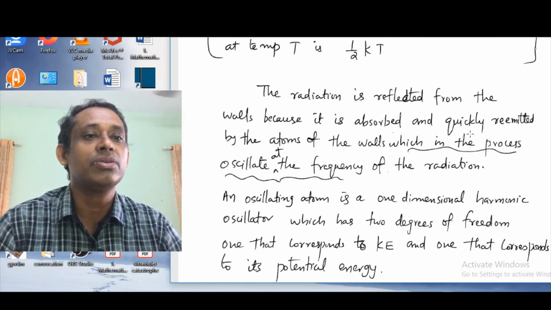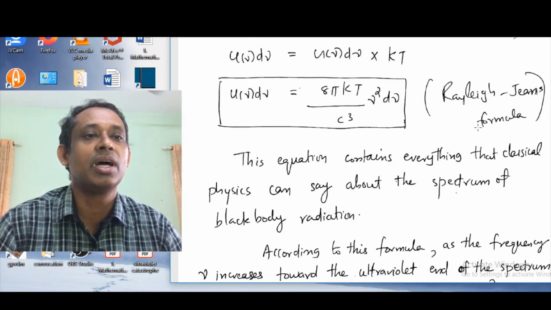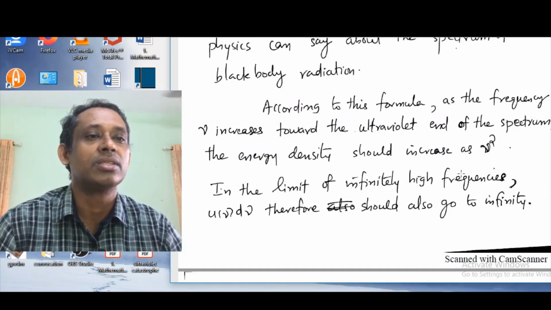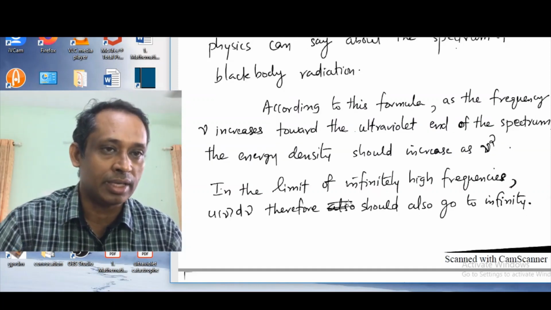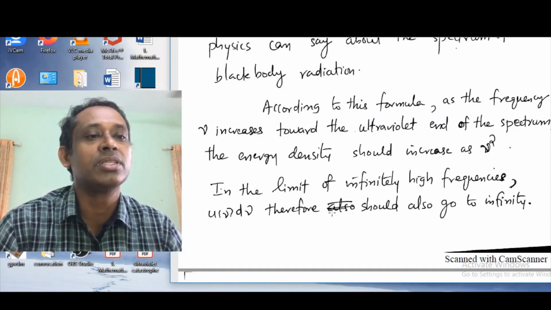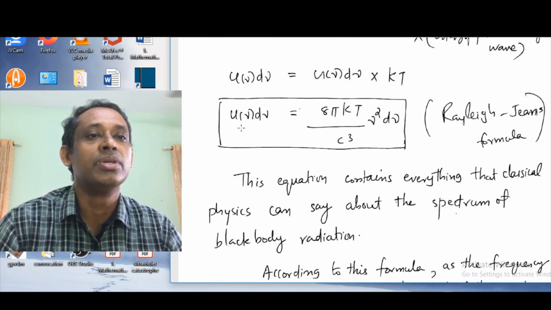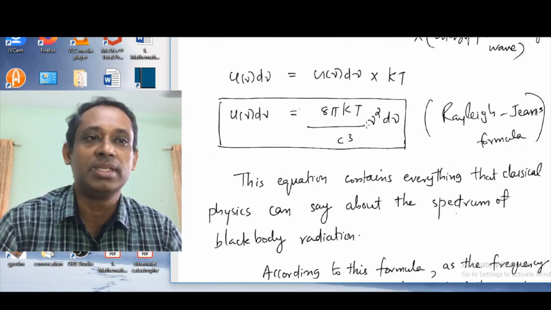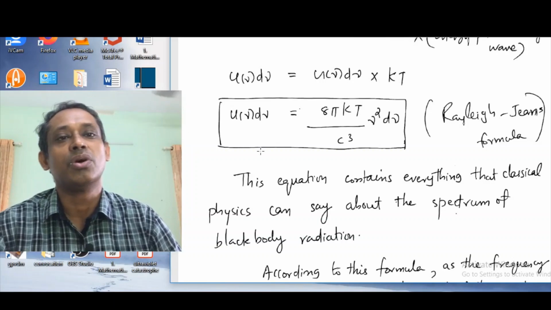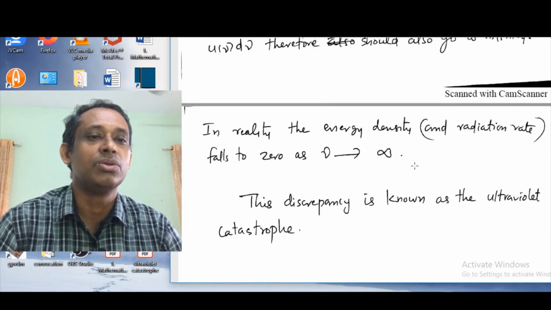But according to the Rayleigh-Jeans formula, in the limit of infinitely high frequencies, u of nu d nu tends to infinity, because it is proportional to nu square.